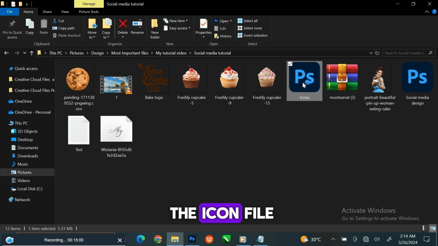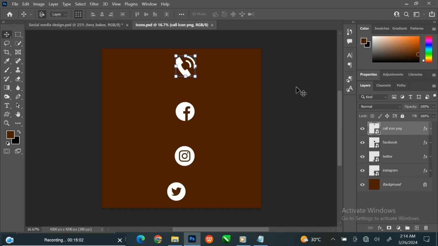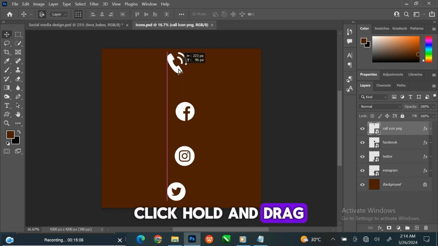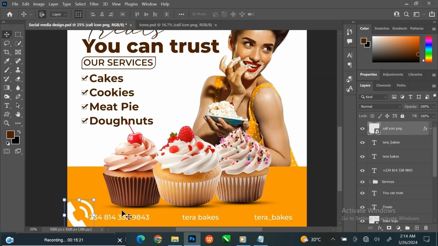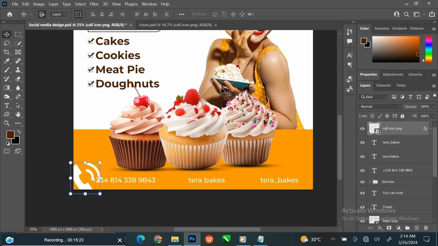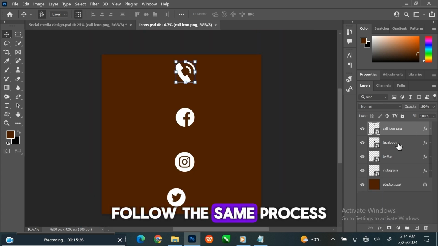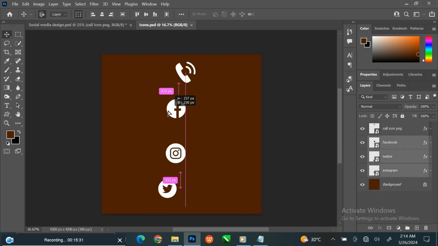Double-click to open the icon file. Click, hold, and drag, then drop on the design document you are working on. Follow the same process for the rest of the icons.